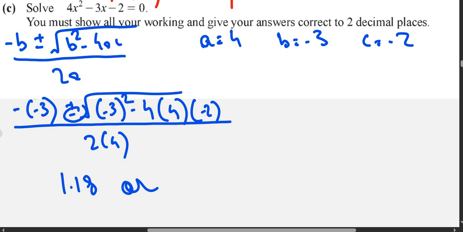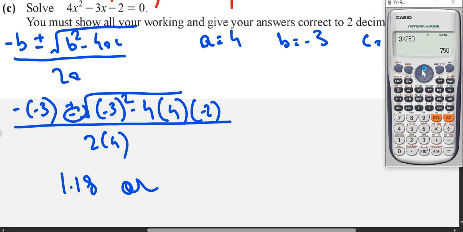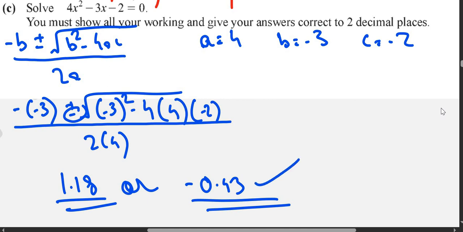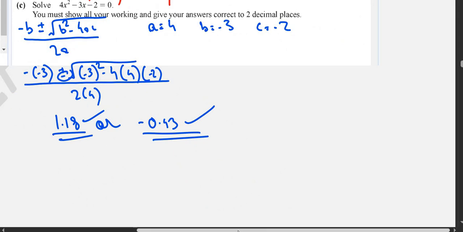Okay, go back to the question. What did I do wrong? Okay, I never knew this feature also existed in the calculator. I can go back to my previous workings. So write negative. So it's negative 0.425. So you can write negative 0.43. So these will be your two answers, because it says correct to 2 decimal places. I have given the answer correct to 2 decimal places.